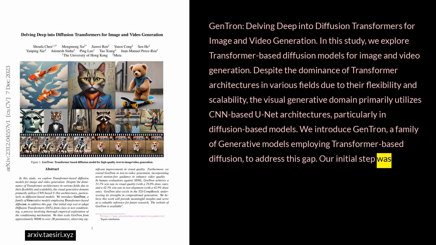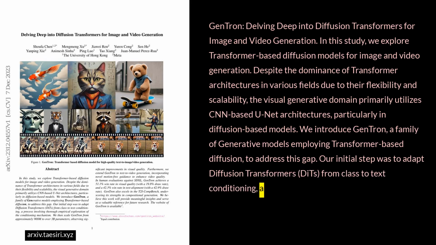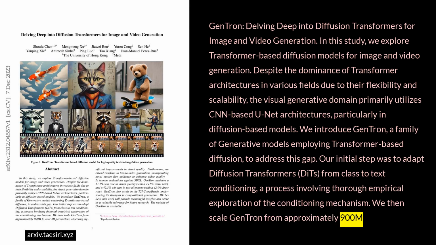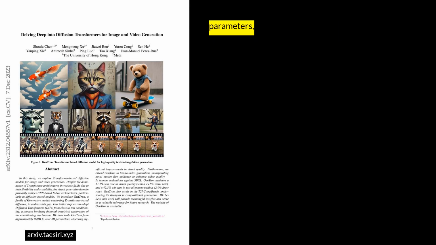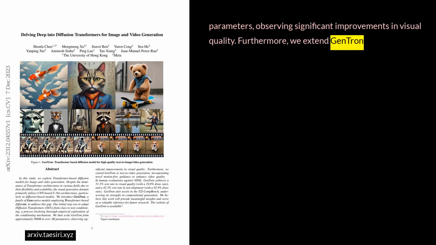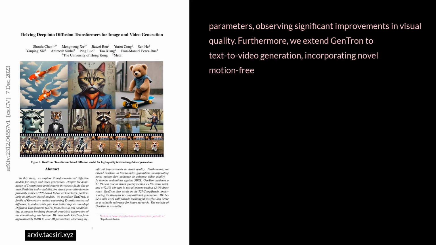Our initial step was to adapt diffusion transformers, DiTs, from class to text conditioning, a process involving thorough empirical exploration of the conditioning mechanism. We then scaled GenTron from approximately 900M to over 3B parameters, observing significant improvements in visual quality. Furthermore, we extend GenTron to text-to-video generation, incorporating novel motion-free guidance to enhance video quality.